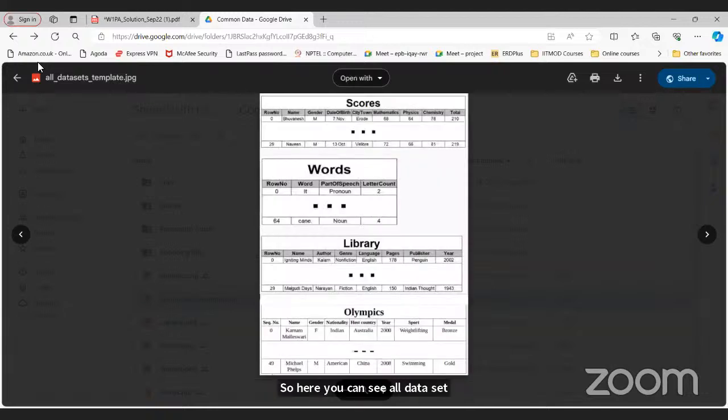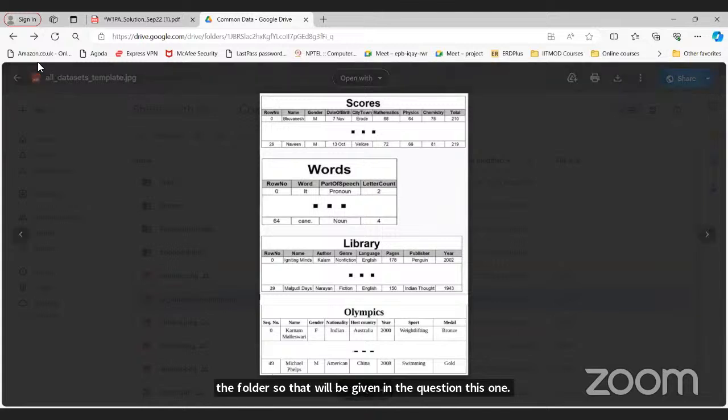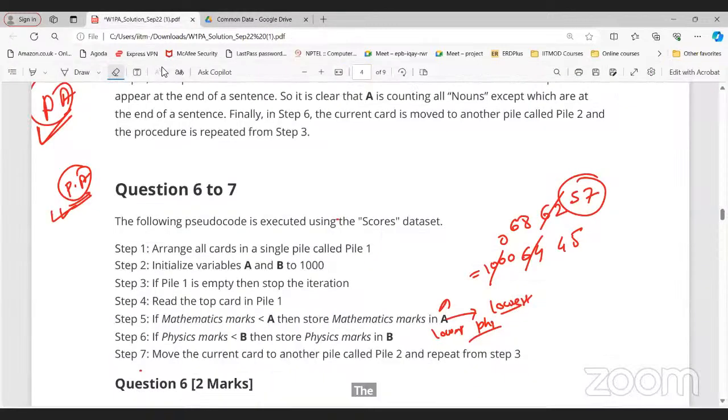So from this, you can easily understand the question and solve it. This kind of question would be asked in the exam. Sir, in this template, will every piece of data be there? Data will not be there, only the same image will be there, the same dataset template. Okay. So in the quiz, this kind of question will be asked in the exam.